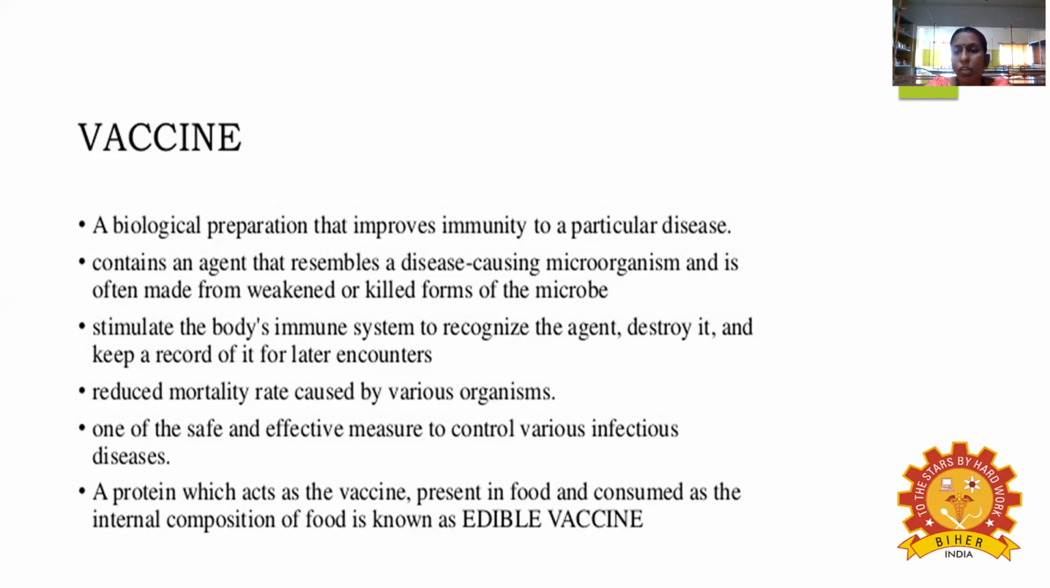So what is its role after vaccination? What is its function? It stimulates the body's immune system to recognize the agent, destroy it, and keep it on record. That is memory cells. The memory cells can store it, and if the same pathogen comes to our body again, they produce the alert. Immunization is keeping it on record for later. And the main thing is that it has reduced the mortality rate caused by various organisms.